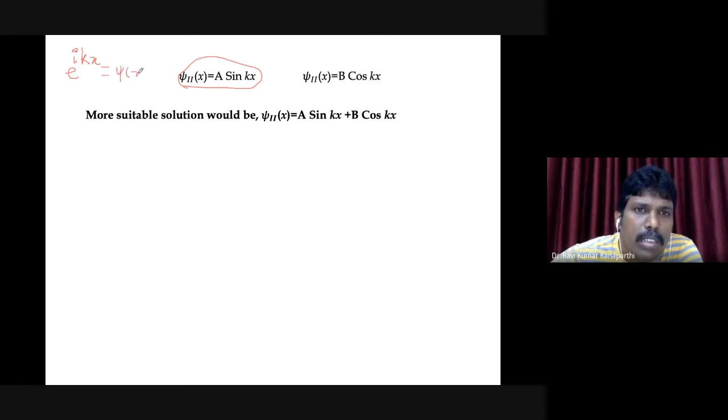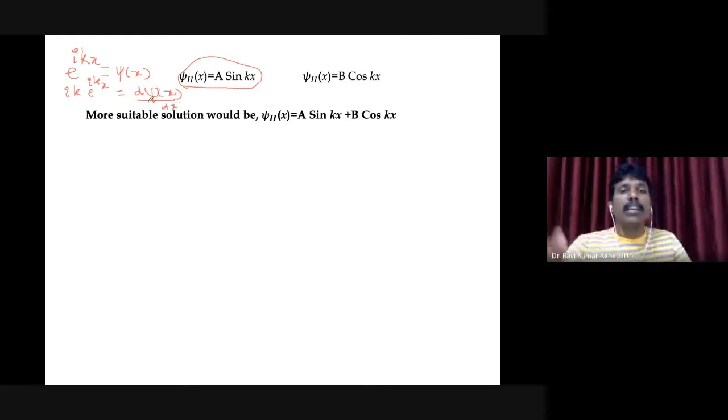I'm just trying to guess a mathematical function which satisfies the previous equation, that is d square psi of x by dx square is equal to minus k square psi of x. So this wave function, you take the first derivative. What is the first derivative of this? It is ik multiplied by e to the power ikx, which is equal to d psi of x by dx, right? If you differentiate that expression, it is that.